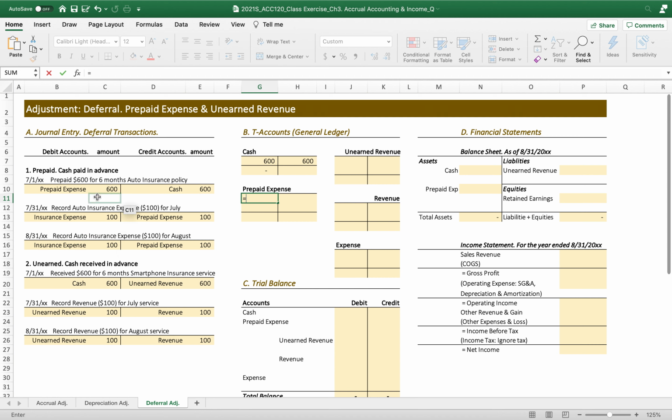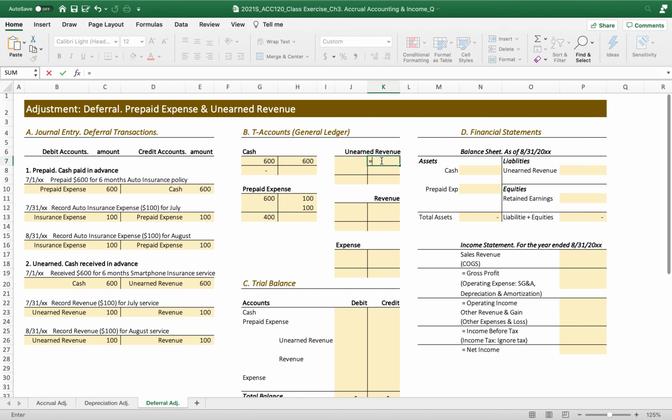Until the service is received, it should be recorded as an asset, the right to receive the service. Okay, 600 prepaid on the debit, but we reduced this prepaid expense on the credit because the company received insurance service for 2 months. Now let's get the balance of prepaid expense: the asset is 400, the right to receive the service for the rest of 4 months.